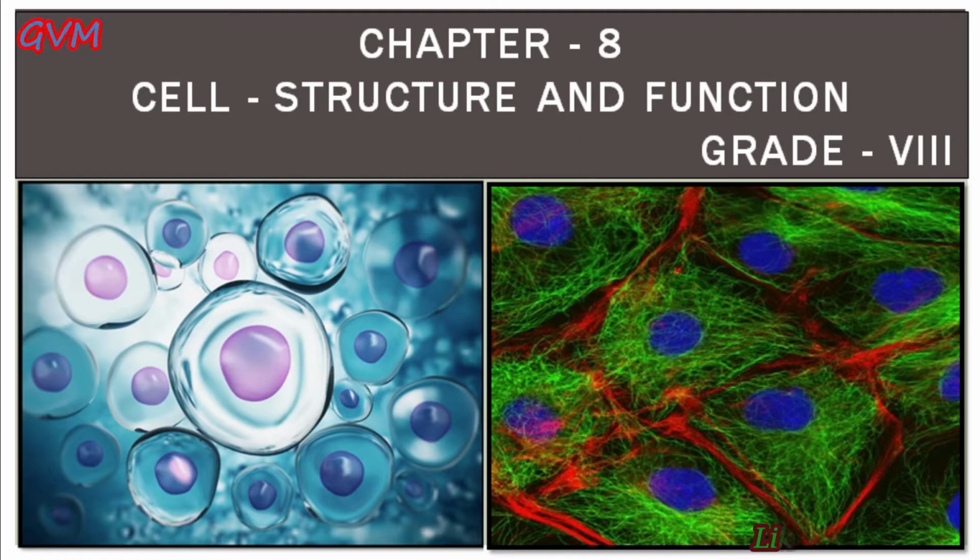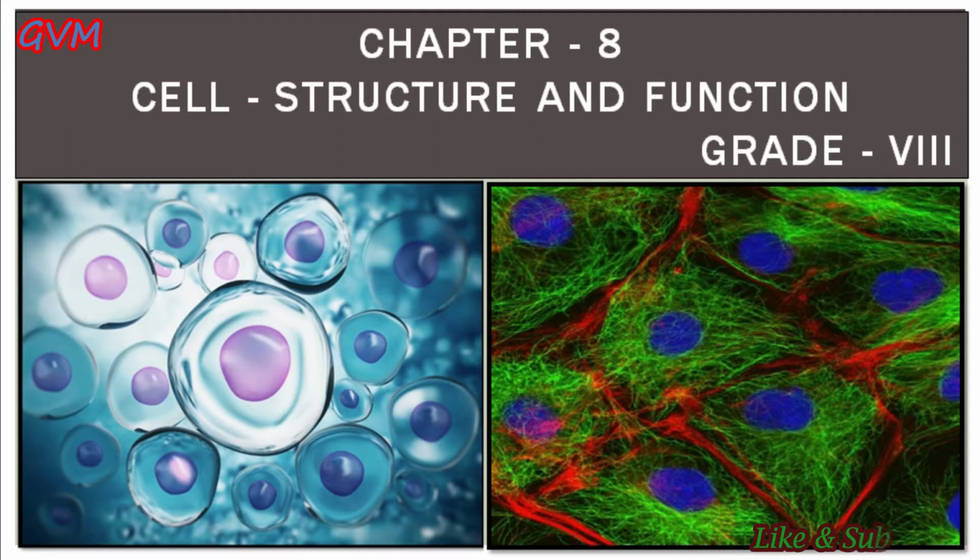Students, cells are the basic fundamental unit of any living organisms that exist on earth. So students, if we were to break apart an organism to the cellular level, then the smallest independent component that we would find would be the cell.